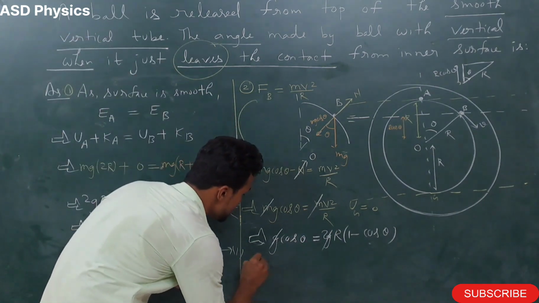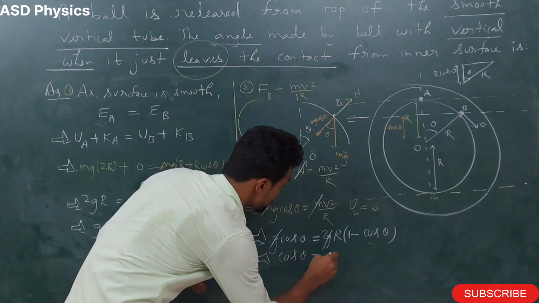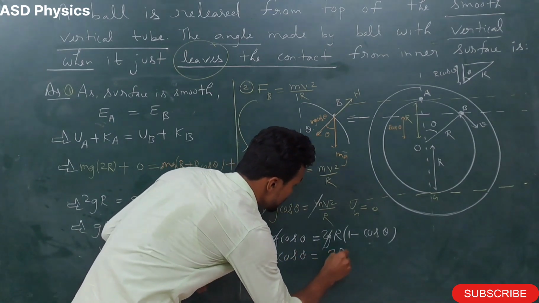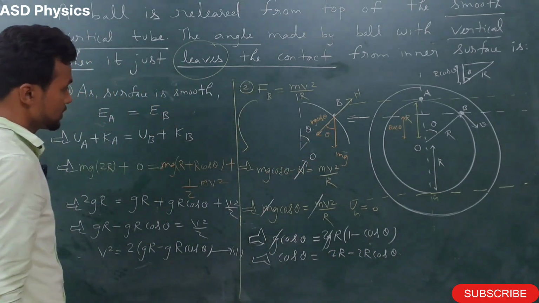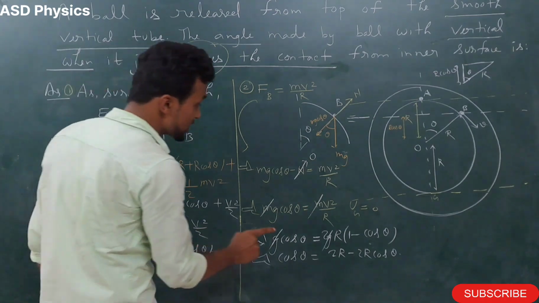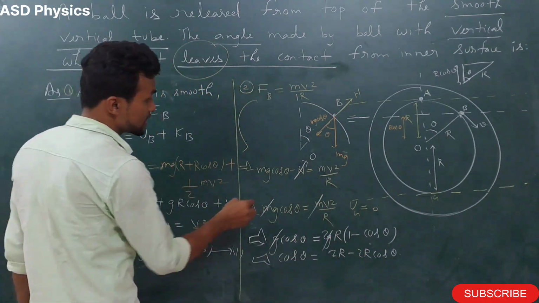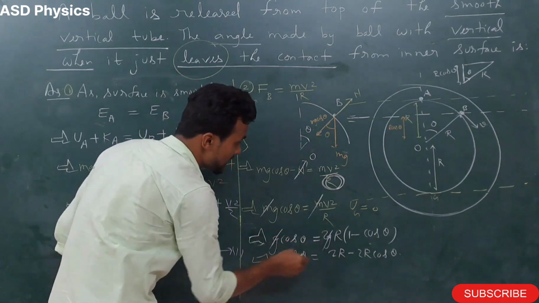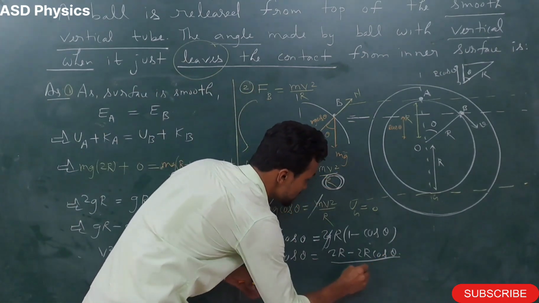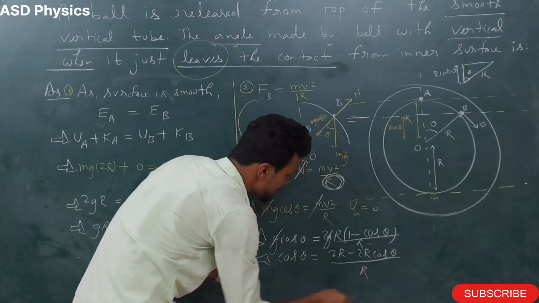This cos theta will become 2r minus 2r cos theta. We have to check it because both sides should be balanced, so some r should be there. This r we had just left here, so there is a by r here, and here also by r is there. So r and r will cancel out.